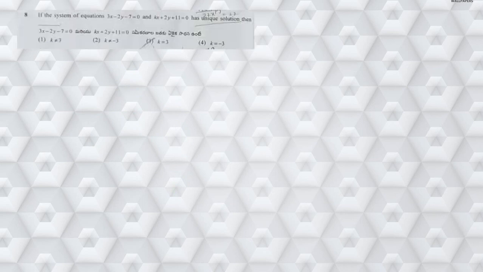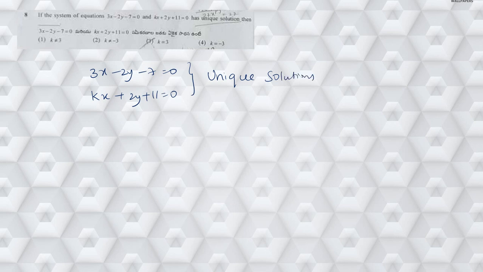If the system of equations 3x minus 2y minus 7 is equal to 0, and kx plus 2y plus 11 is equal to 0. So these two equations are having a unique solution. So unique solution means, what is the condition? The ratio of x coefficients should not be equal to the ratio of y coefficients. That is nothing but a1 by a2 is not equal to b1 by b2.